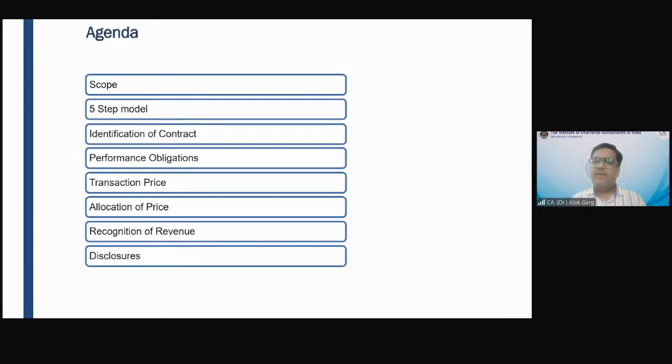Identification of a contract with the customer does not mean, for example, that you went to a shop to buy a Maggie and you have to enter into an agreement on a 100 rupee stamp paper to buy an 11 rupee Maggie. It does not mean that. Identification of a contract means that the transaction is backed by a contract.